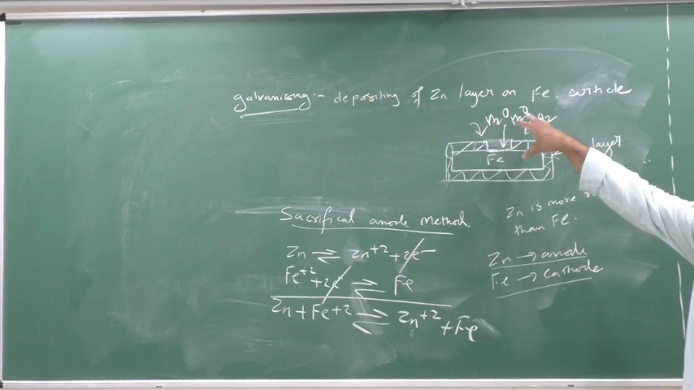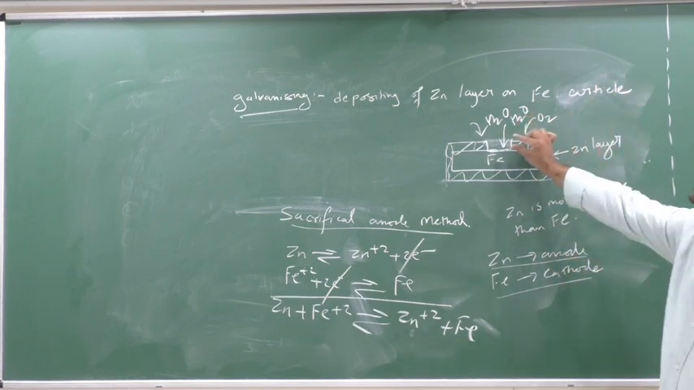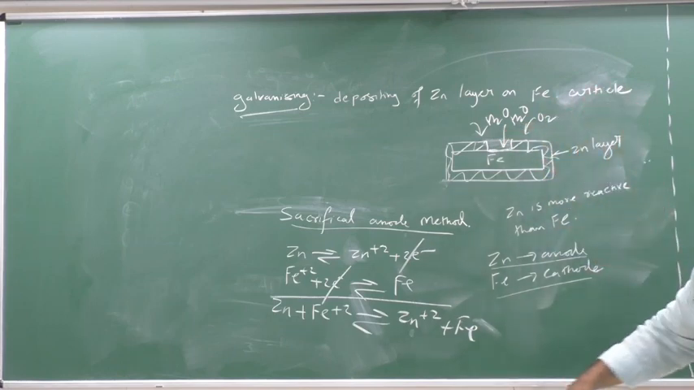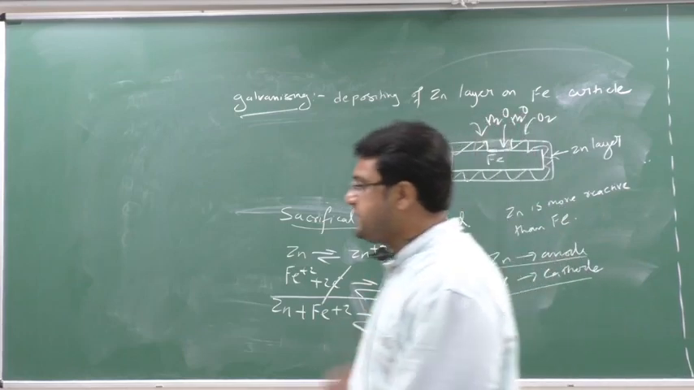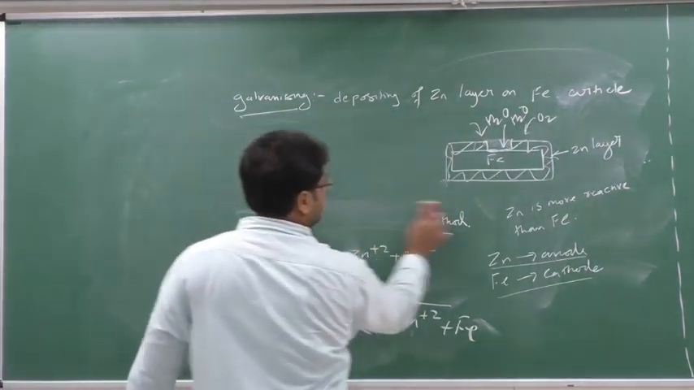So in this position also, iron will not rust. If the small zinc pieces are broken, then also only zinc will rust to save what? Iron. So this method is known as what? Sacrificial anode method. Now we will see it once more.